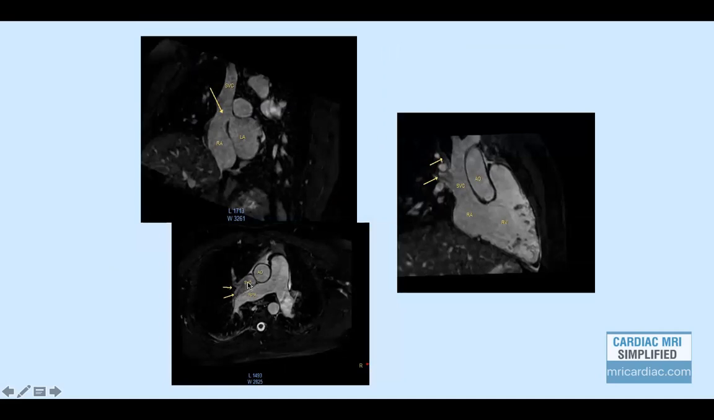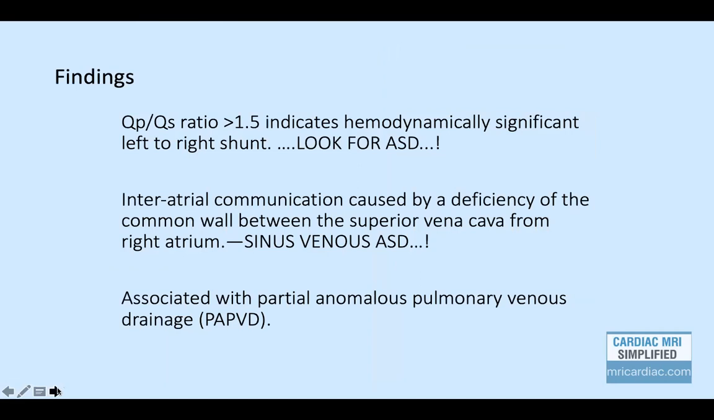Right superior lobar pulmonary vein was draining into superior vena cava, which is seen over here. So the findings are suggestive of QP upon QS ratio more than 1.5. This indicates hemodynamically significant left to right shunt. So these features are suggestive of atrial septal defect.